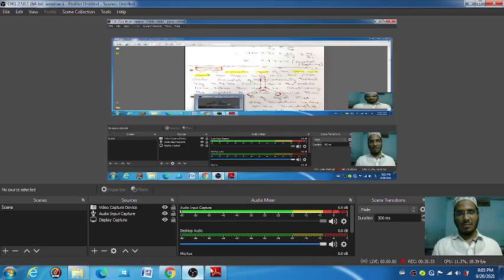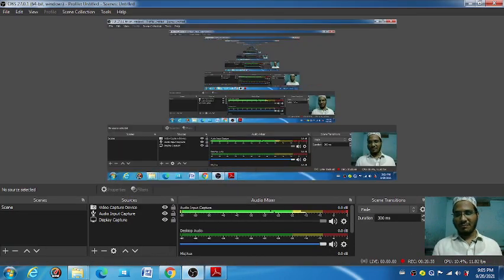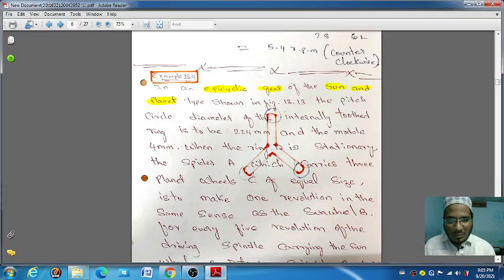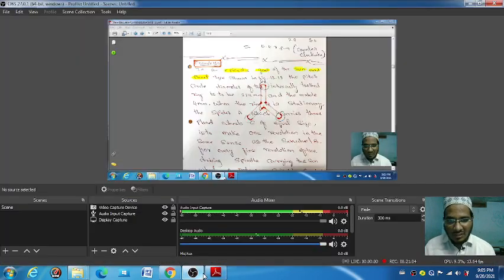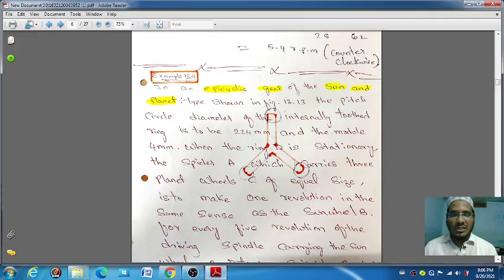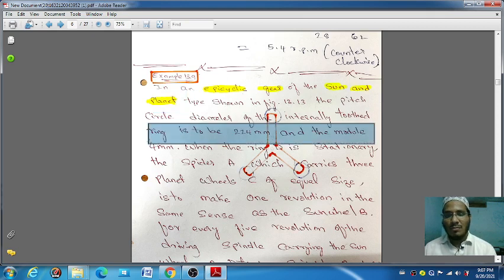The next problem is here, you can see the next problem. In that problem, an epicyclic gear train, sun and planet will be there. The type of gear train is given here. The epicyclic gear train, sun and planet is mentioned in that question, and the question also has the figure. The question is saying the pitch circle diameter of the internally toothed ring is 224 mm.